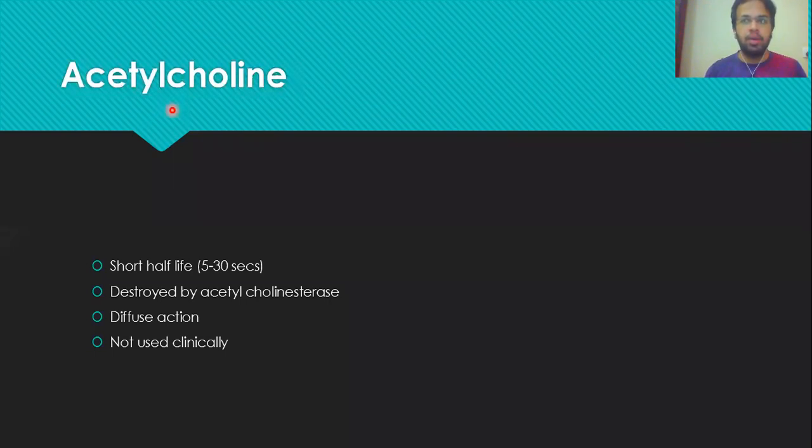Acetylcholine does not differentiate between the muscarinic and the nicotinic receptors, because it binds to both. Remember, class? You know that thing, na? Because acetylcholine is naturally produced in your body, it binds to the muscarinic receptors and also to the nicotinic receptors non-specifically. But you know one thing, I've written down the drug acetylcholine, but